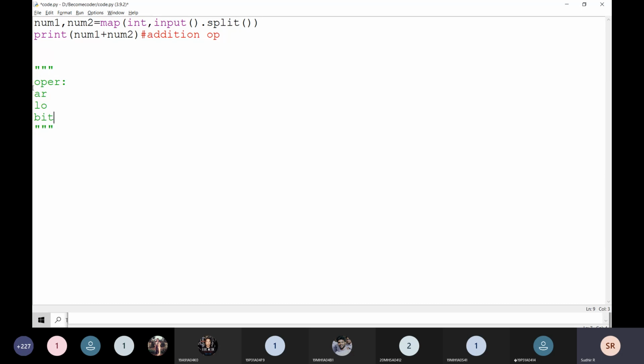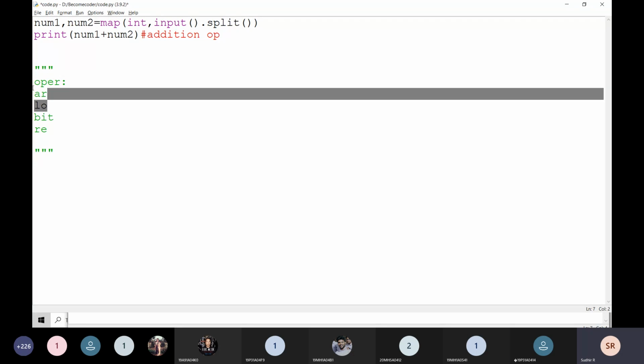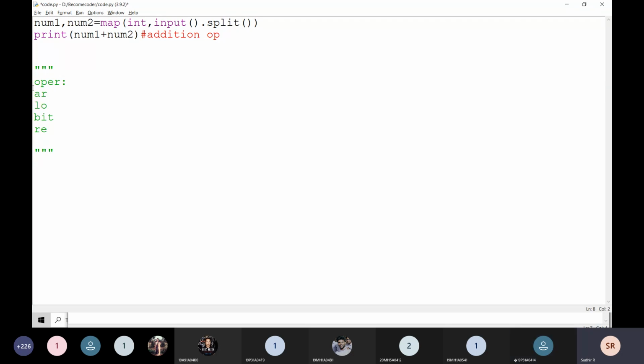In Python there is no unary operator, that is, increment and decrement operators are not in Python. Assignment operator. Comparison operator, which means the relational operators. Conditional operator. Logical operator. Okay, done.